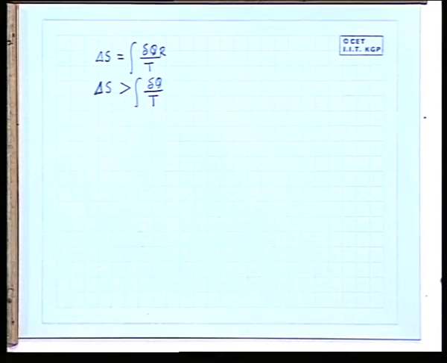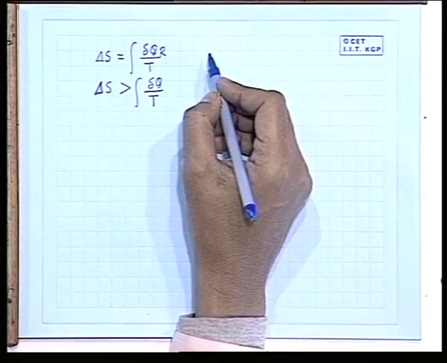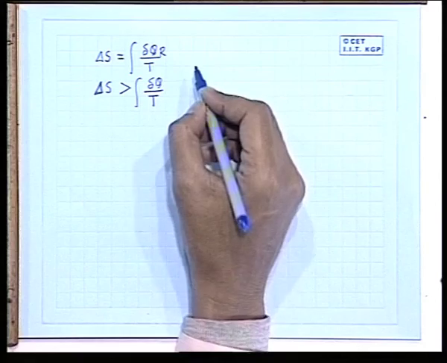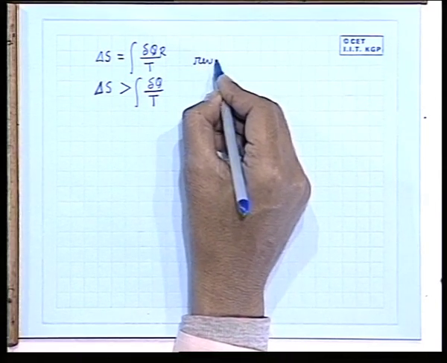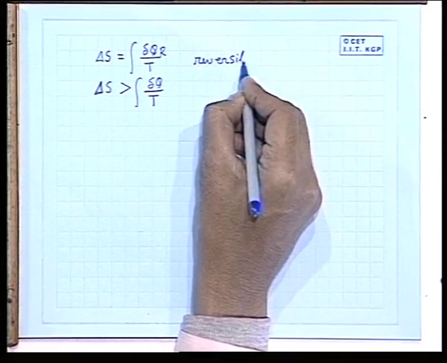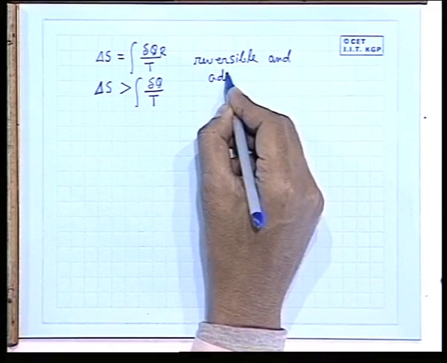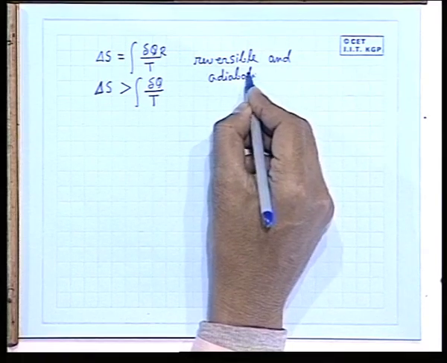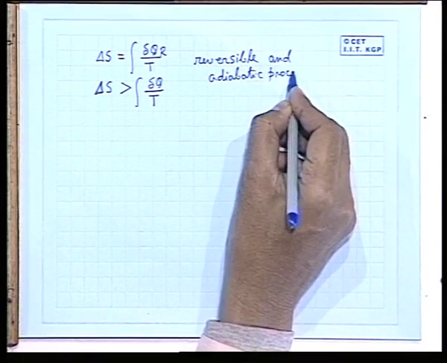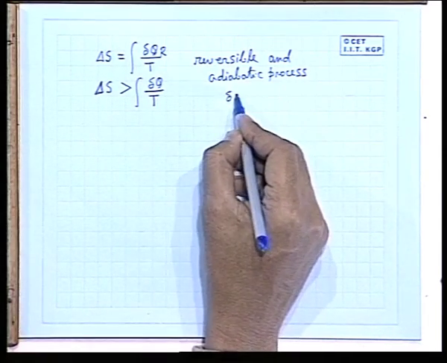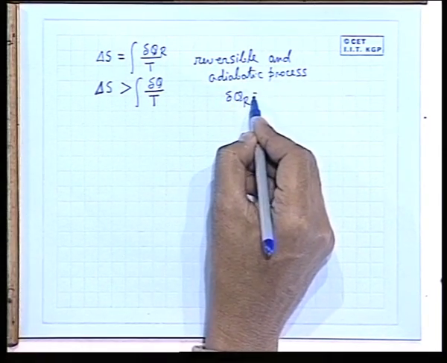Then we recognize that if a process is adiabatic and reversible, delta Q is 0, and moreover the process is reversible, so delta Q R is 0.